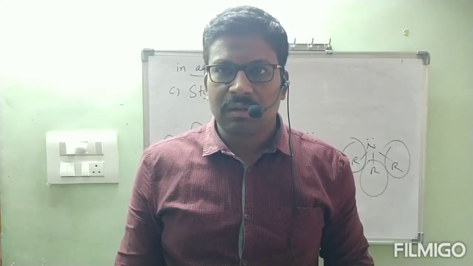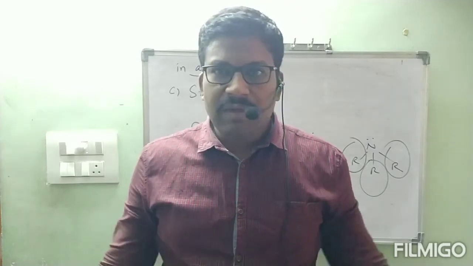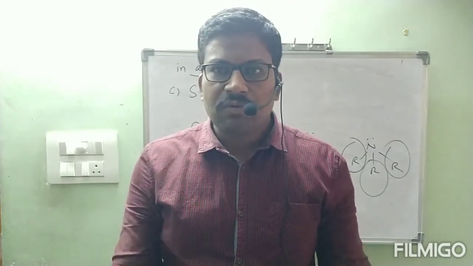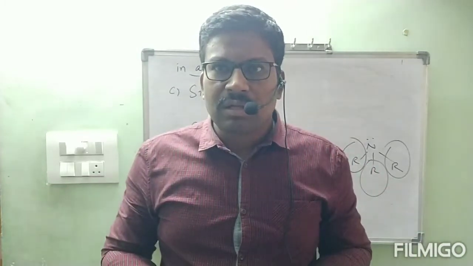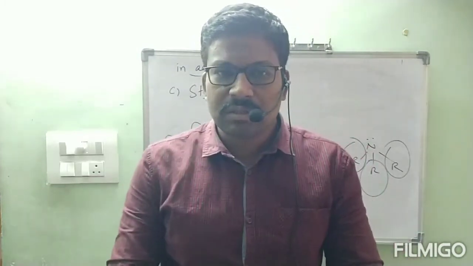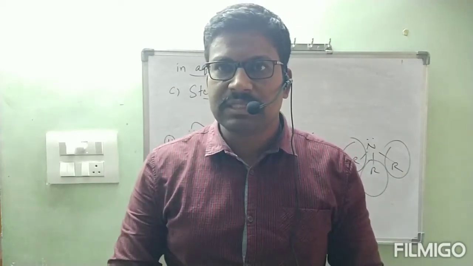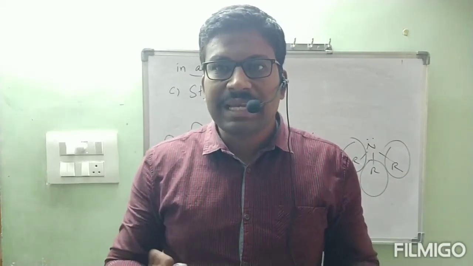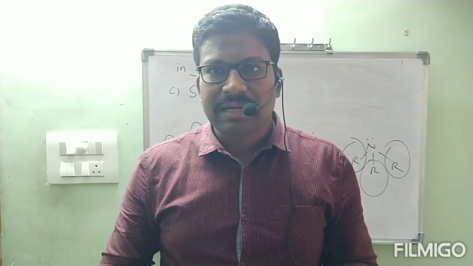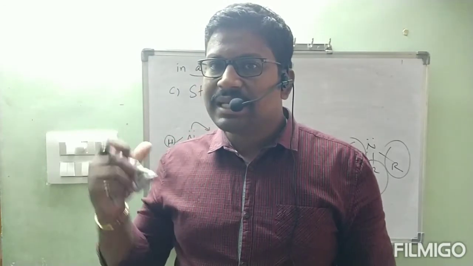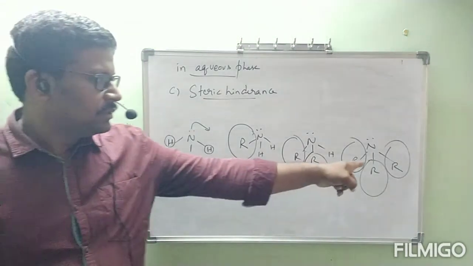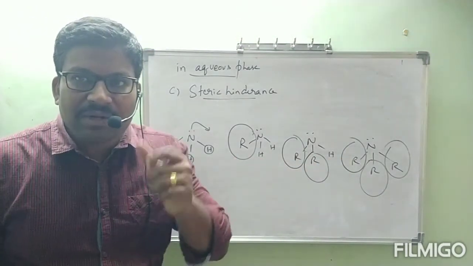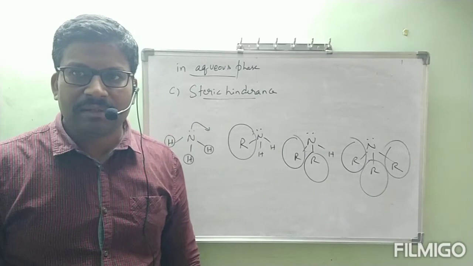Correct? Like bodyguards. When we have no one, we can move freely. But if we are continuously surrounded by bodyguards, even if we just move, they will be touching us. We cannot move also. That is sterically hindered. Is it correct, ma? Like that. Here, which is highly sterically hindered? Tertiary amine. It cannot donate the lone pair of electrons easily.